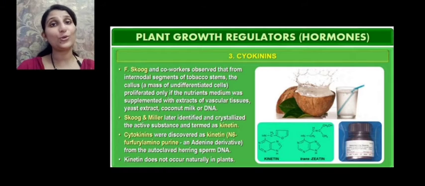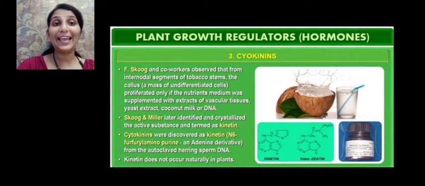Let us learn about cytokinin, which is the third regulator. F. Skoog and co-workers observed that from internodal segments of tobacco stems, the callus, a mass of undifferentiated cells, proliferated, that is, it divided to form a mass of cells, only if the nutrient medium was supplemented with extracts of vascular tissues, yeast extract, coconut milk or DNA.